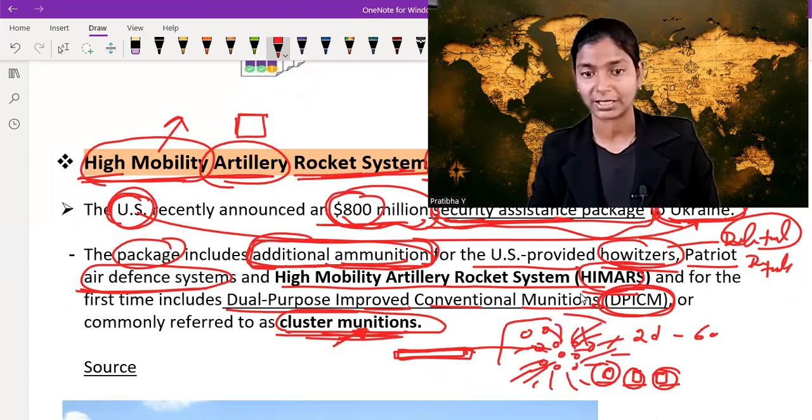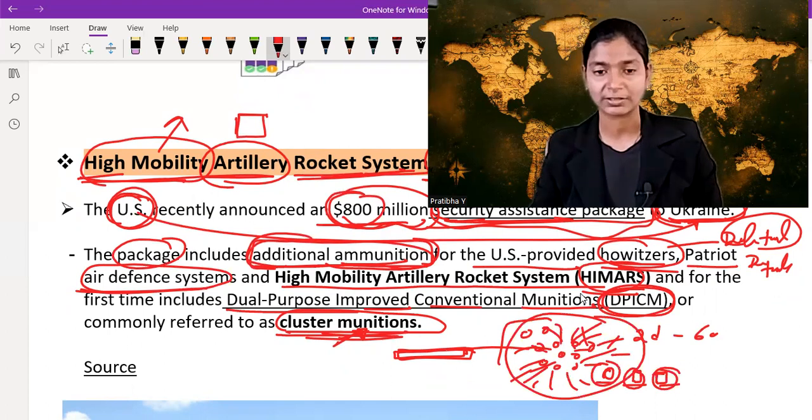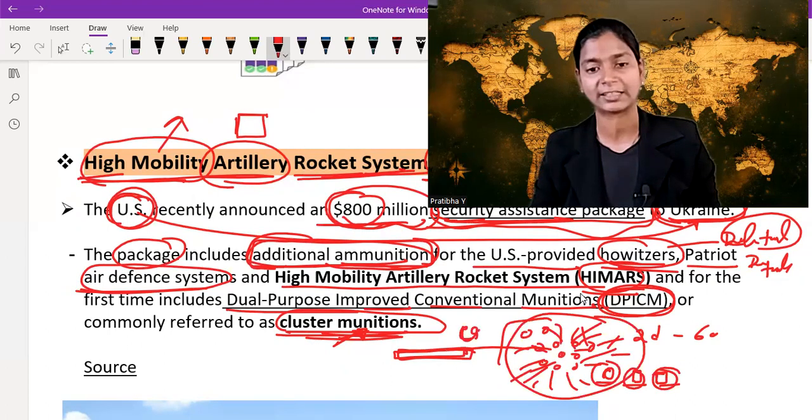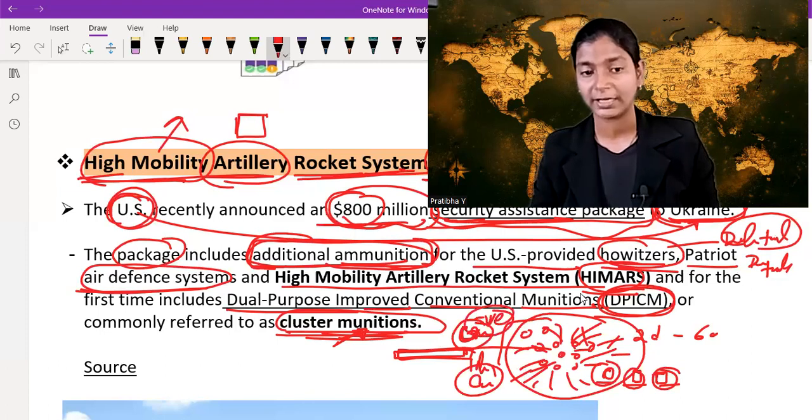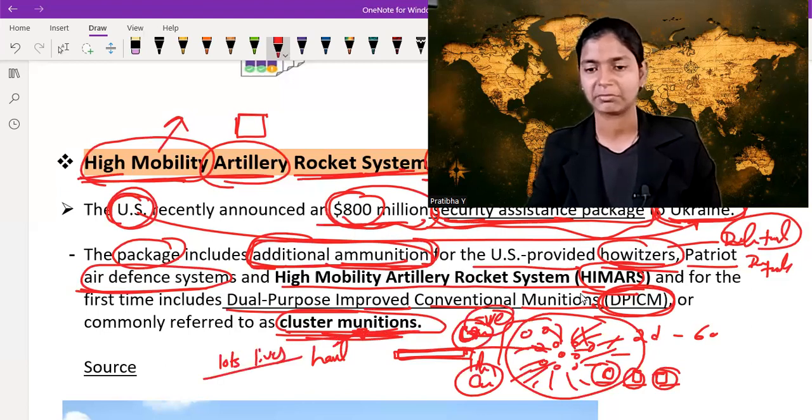Okay, so it covers a large area, and it is very critical for the life of common citizens, critical in the negative sense, not in the positive sense. Lots of lives are taken due to this cluster munition. It is a life-threatening device, and it creates havoc in the area where it is used. Okay.